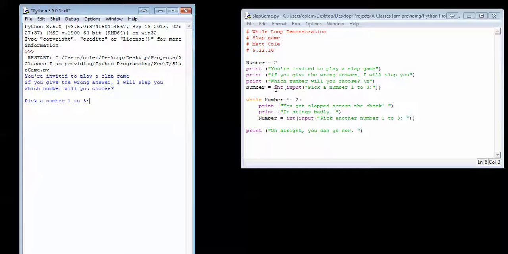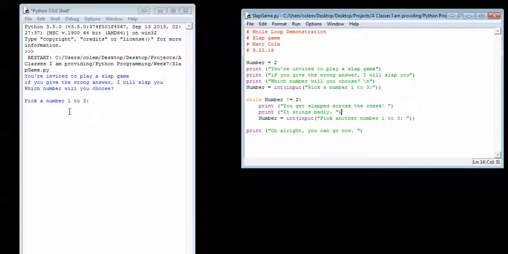And this is my input, as you've seen before. But notice I have to have an int; if you recall in the other videos, our answer in return is a number, so it has to be an integer value for our variable number. What I'm looking for is a 2. So again, my while condition: while that number variable is not equal to 2, it's going to go through the loop. I'm going to have my initial print, "Get slapped across the cheek and it stings badly," and it's going to ask you yet again.